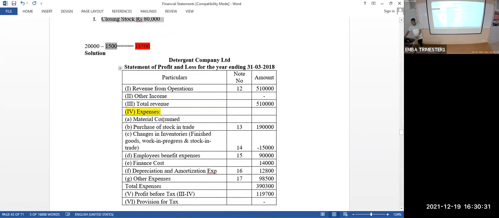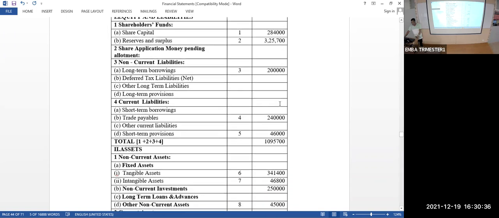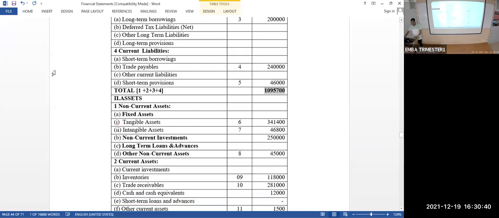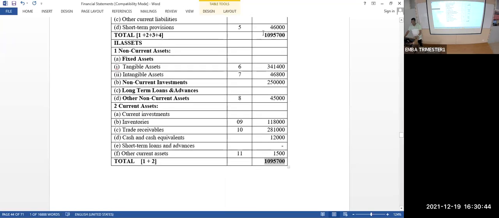In the balance sheet, just like your trial balance, the total of liabilities and equity should be equal to the total of assets. Look at this, 10,95,700. That is exactly equal to the total of assets, 10,95,700. So this is how you have to make the profit and loss account and the balance sheet of companies.